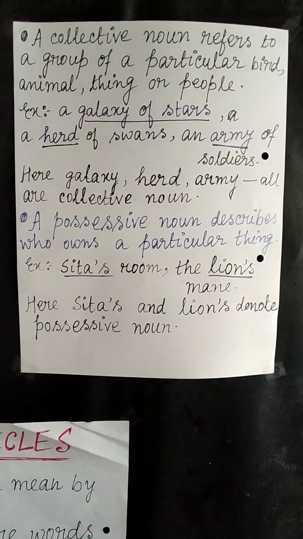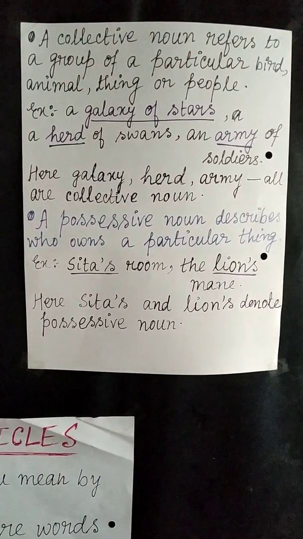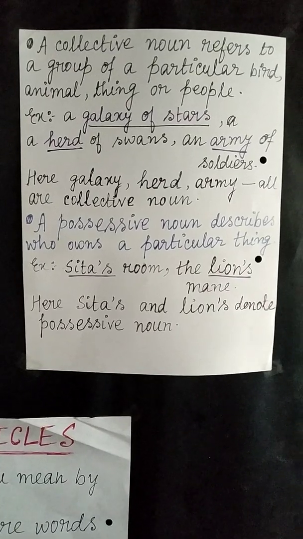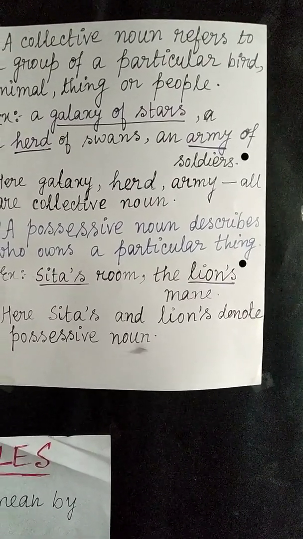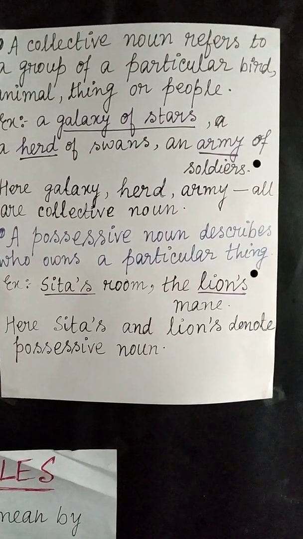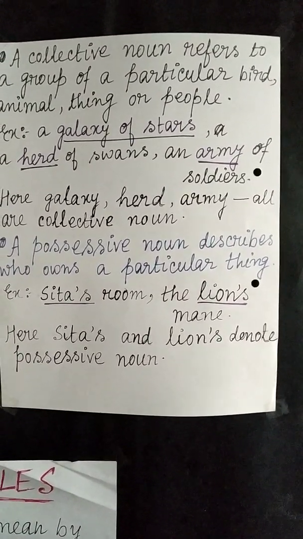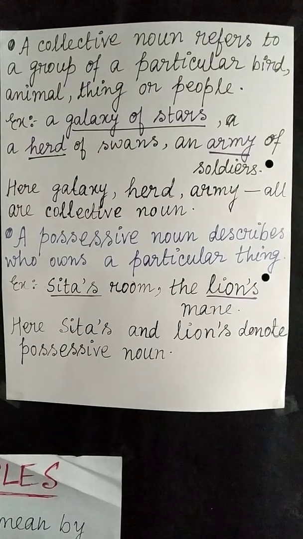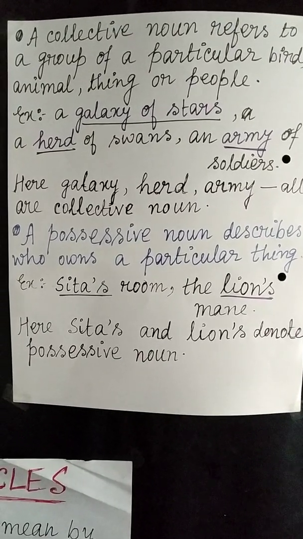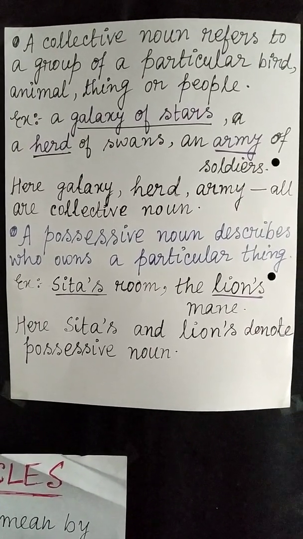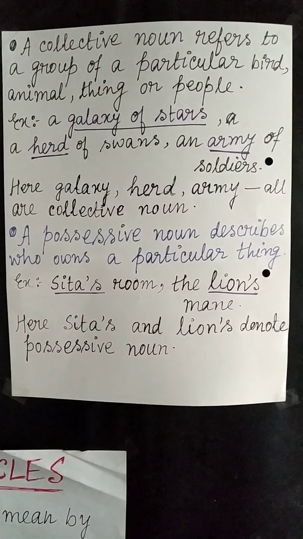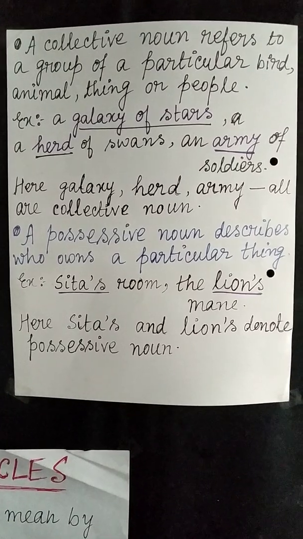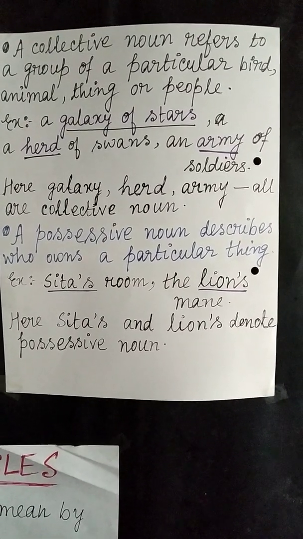Next one, another category we have, that is possessive noun. Possessive noun describes who owns a particular thing. So what does possessive noun describe? It describes the owner of a particular thing. Sita's room, the lion's mane. Here Sita's means the room belongs to Sita. The mane belongs to the lion.